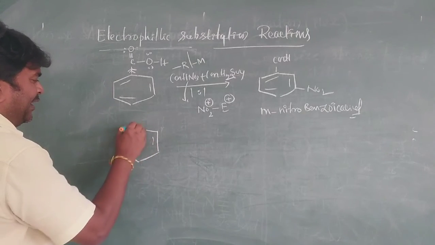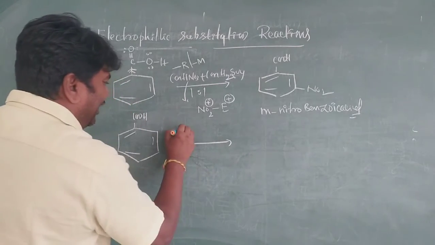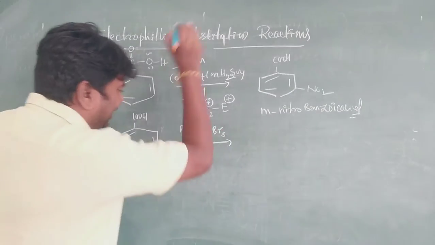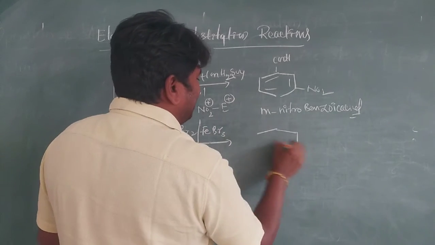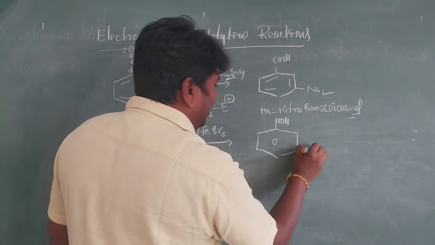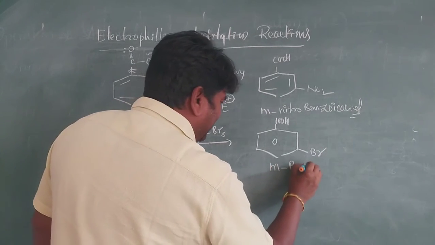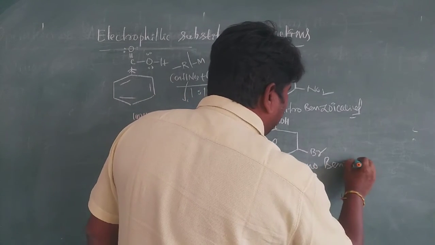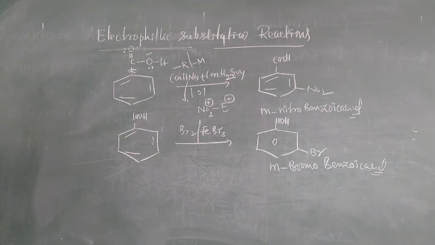Next one: COOH in the presence of halogenation with FeBr3. The same thing happens. You will get this reaction: COOH, and next one Br. It is m-bromo benzoic acid. M means meta. It is very important.